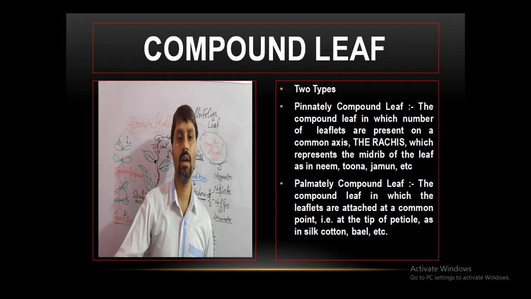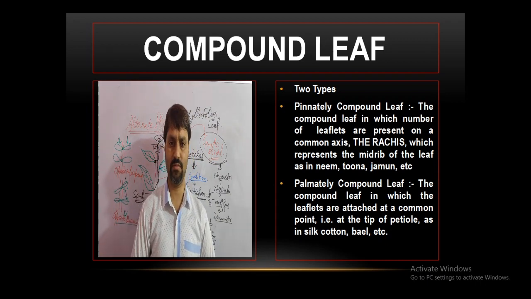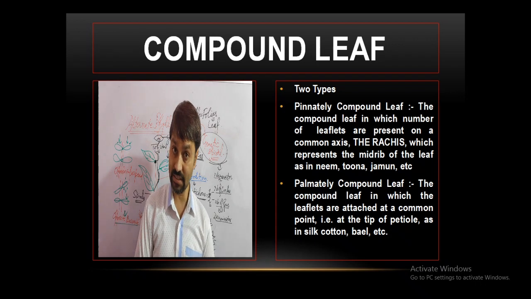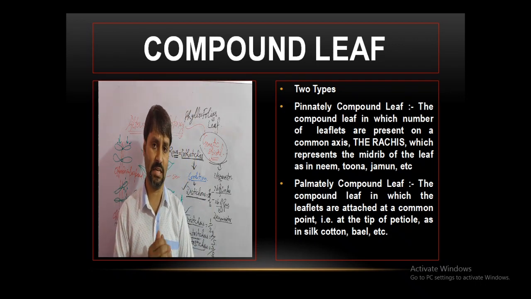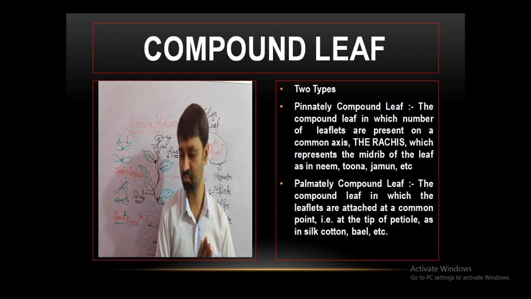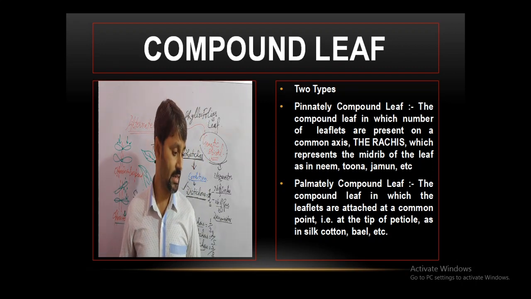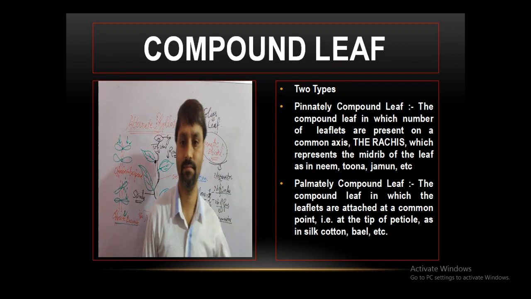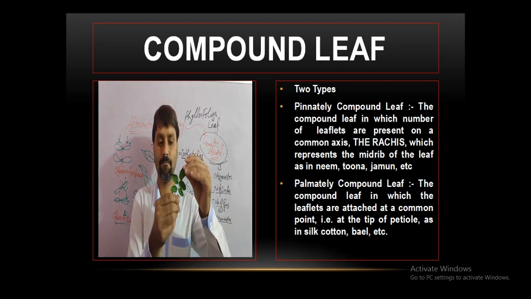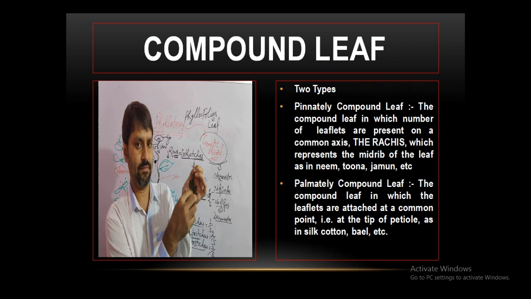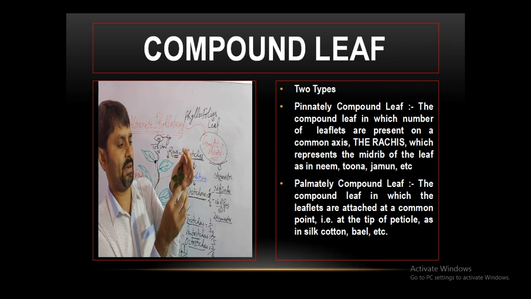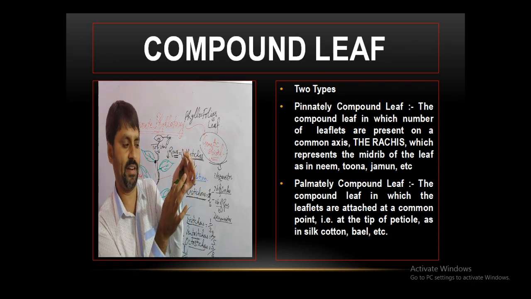Now see, two kinds of compound leaves are there. One is pinnate, one is palmate. What are the pinnate and what are the palmate leaves? See here. This is a pinnate. This is the pinnate. If you see it as a simple leaf, observe it like this: it is a simple leaf, its lamina is complete, then this is the midrib.